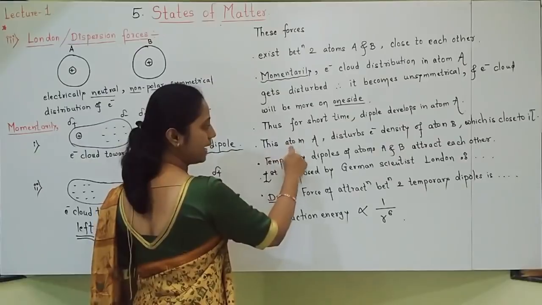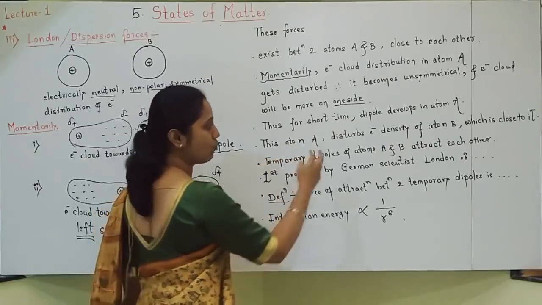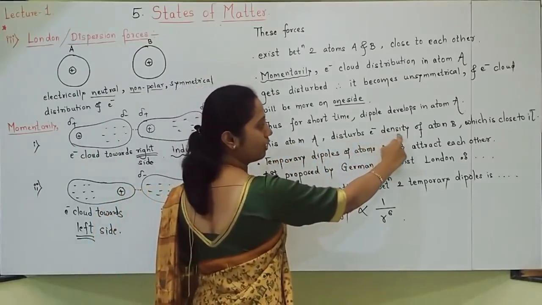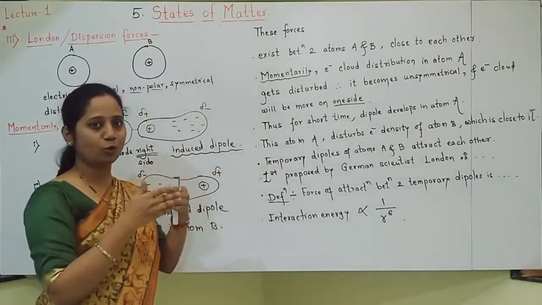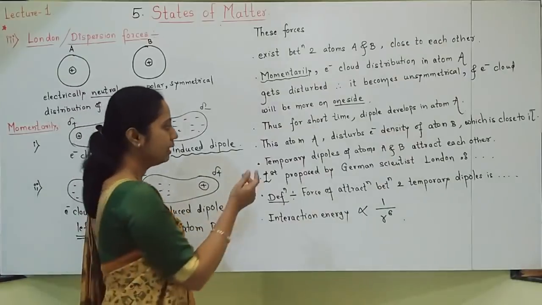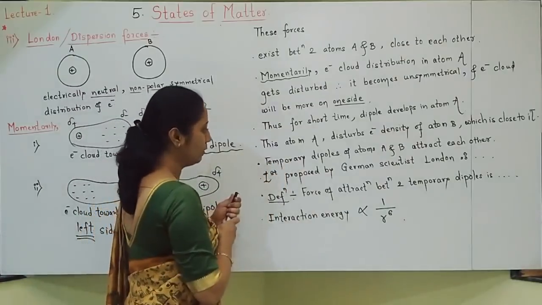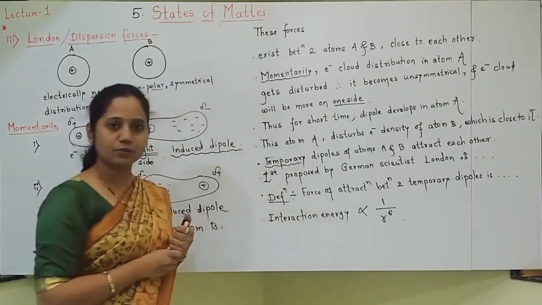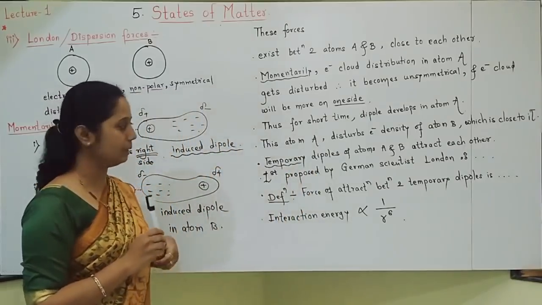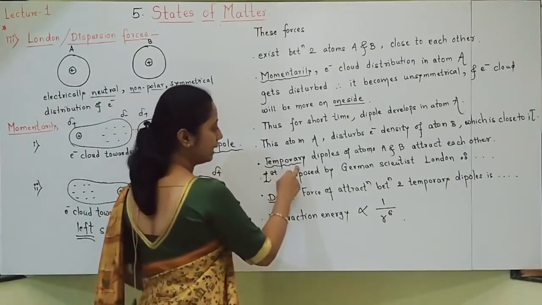Next, this atom A afterwards does what? It disturbs the electron density of atom B. Why? Because that atom B is close to atom A. Temporary dipoles. I already told you that London forces exist for temporary time.